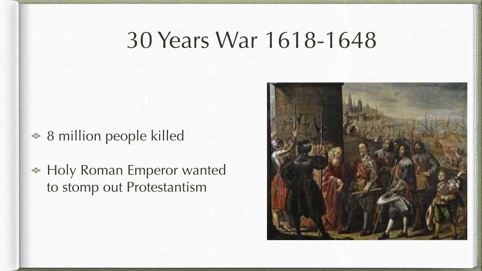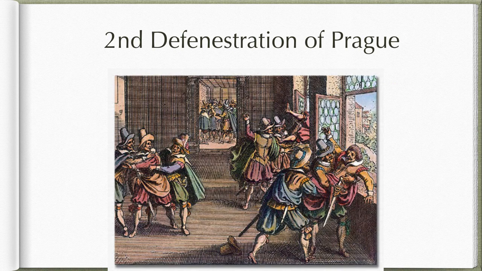The final war that we will mention is the 30 Years' War that raged from 1618 to 1648, in which 8 million people were killed. This war started 101 years after Luther's writing of the 95 Theses, which shows how divisive this issue had been. It began when a newly elected Holy Roman Emperor wanted to stamp out Protestantism in his empire and have a unified empire. This is when the second Defenestration of Prague takes place, in 1618, with the emperor's representatives being pushed